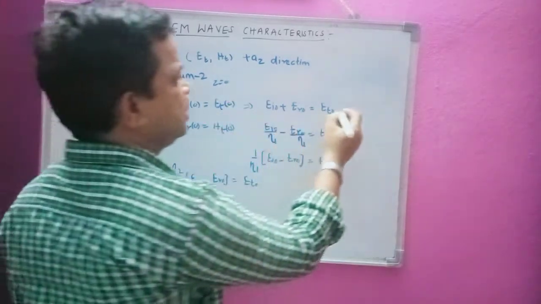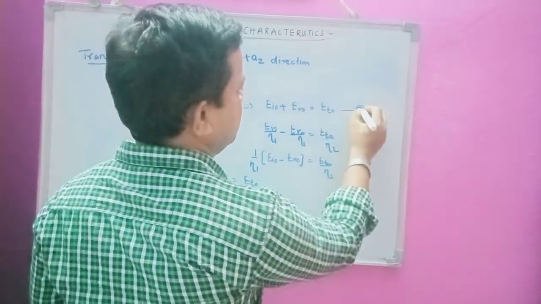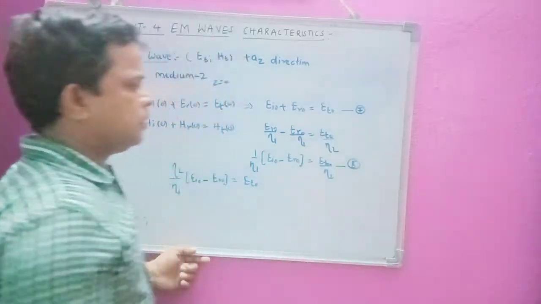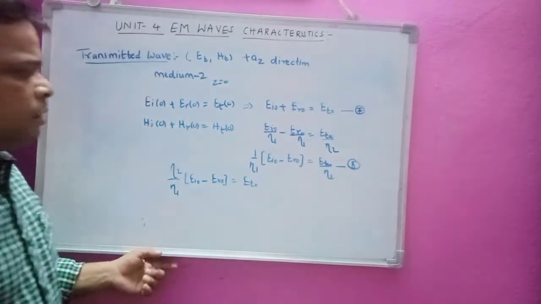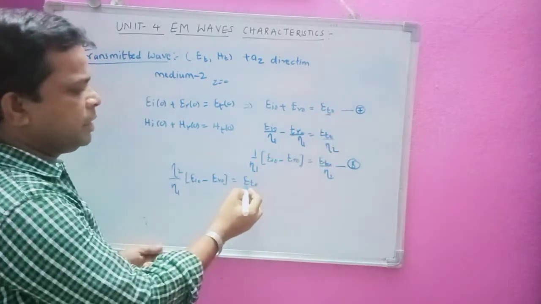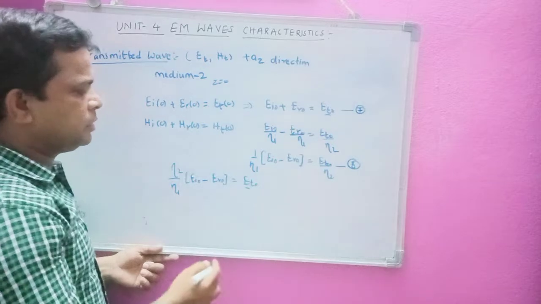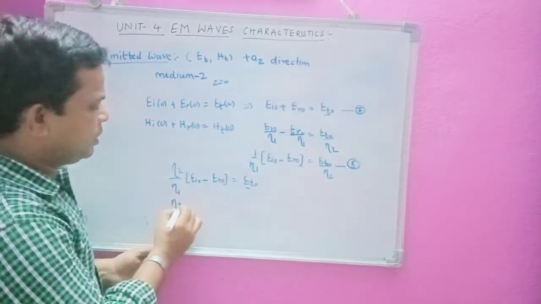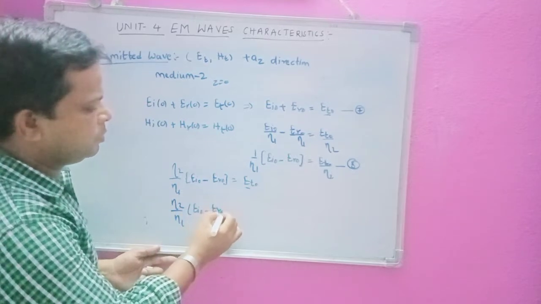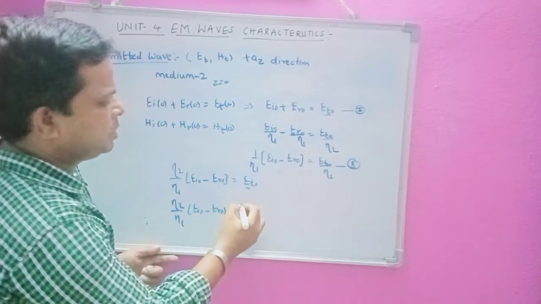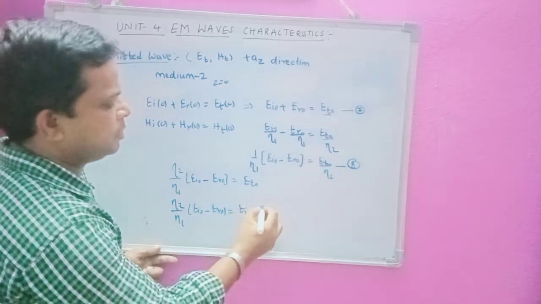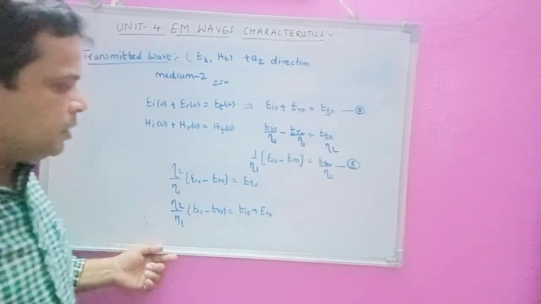So please try to write that equation, and let us take this as equation number 7 and this as equation number 8 here. Now I am going to take these two equations. From these two equations I can write ET of 0 in place of that one, I can write this one. So that is eta 2 by eta 1, EI of 0 minus ER of 0, that is equal to, I am just removing this ET of naught, EI naught plus ER naught. Now I will erase this one.